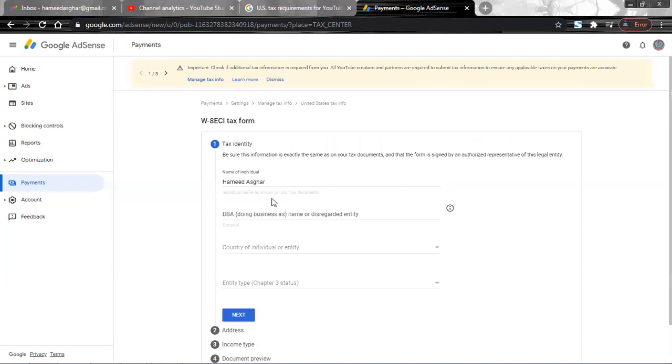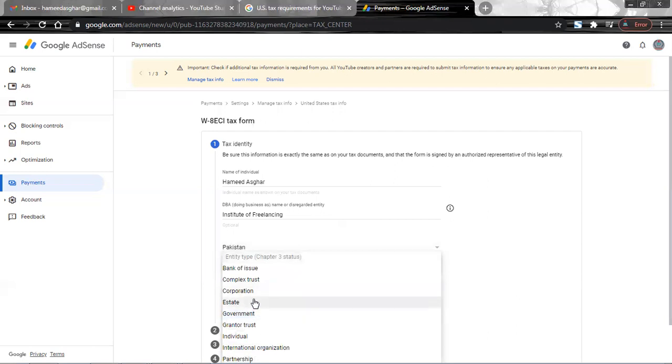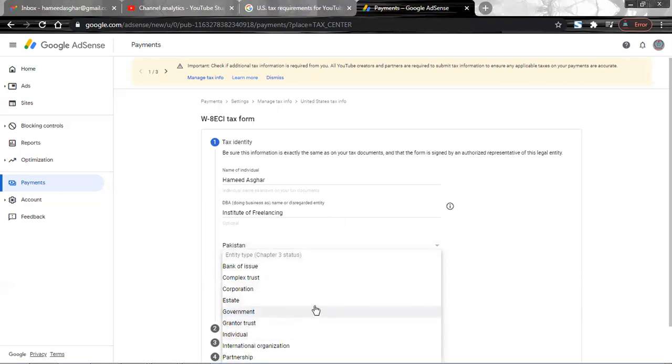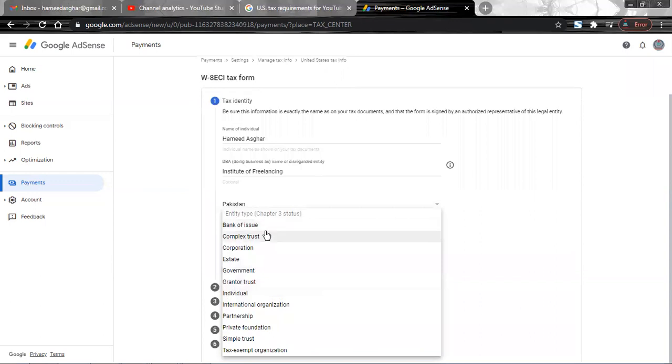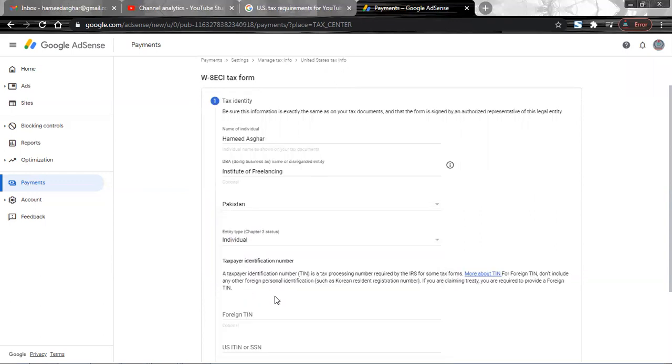Here we go. First and foremost, the name of the individual, and then the doing business as name. Let's suppose I'm doing business as Institute of Freelancing, and the country is Pakistan. Then the entity type, chapter 3 status. For example, is this for an individual, bank issued, complex trust, corporation, and what? For example, let me put in individual.